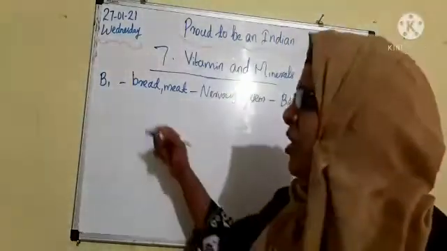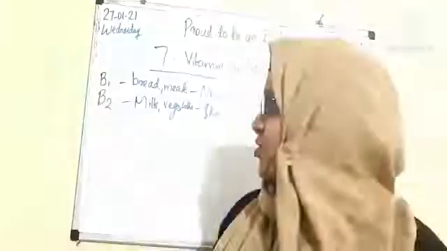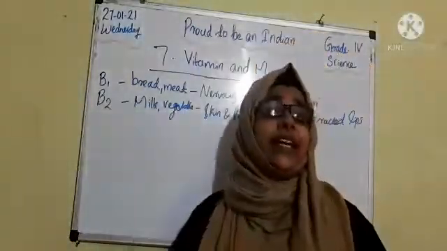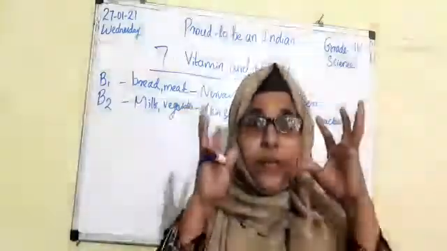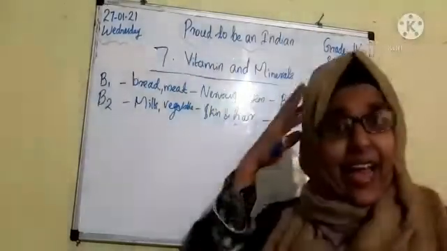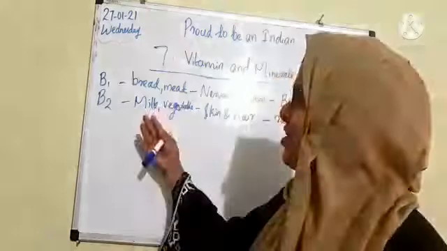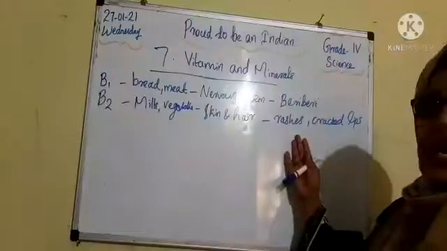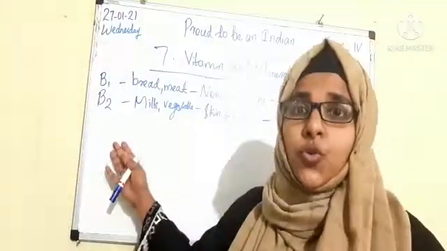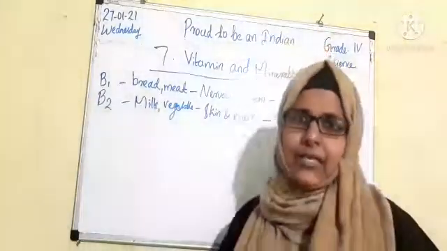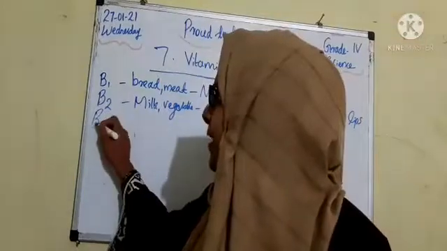Okay, so next check about vitamin B2. Students, we have to include milk and milk products in our diet, also green leafy vegetables. They are rich in vitamin B2. And we have to eat vitamin B2 foods, children, because we need to keep our skin and hair healthy. That's why we are eating these types of food to get vitamin B2 in our body. Okay, and deficiency of vitamin B2 will cause rashes and cracked lips in our body. Understand?